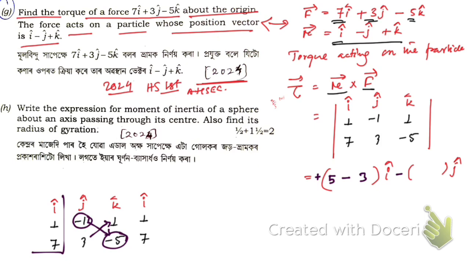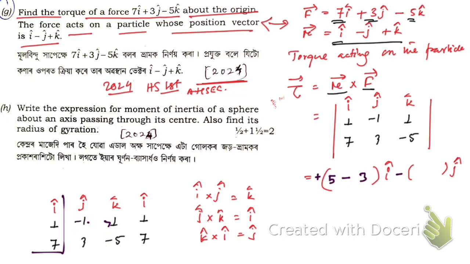I will explain how. Now you see i cross j is equal to k cap, and j cross k is equal to i cap, then k cross i is j cap. Now let me explain. So first let me clean these things.